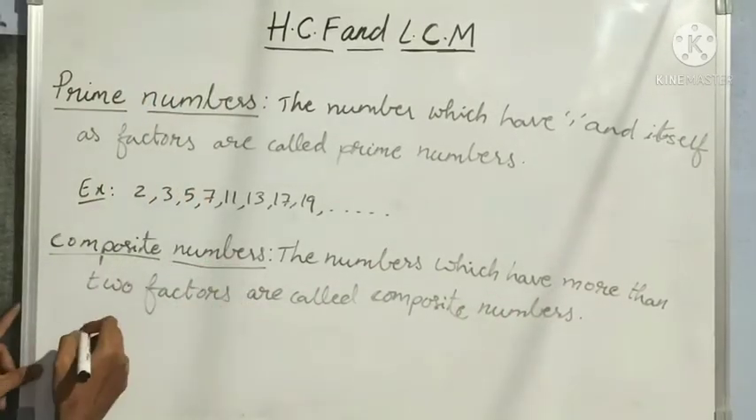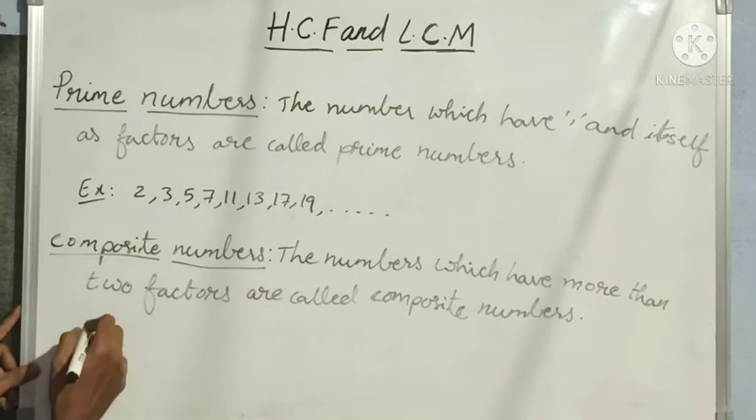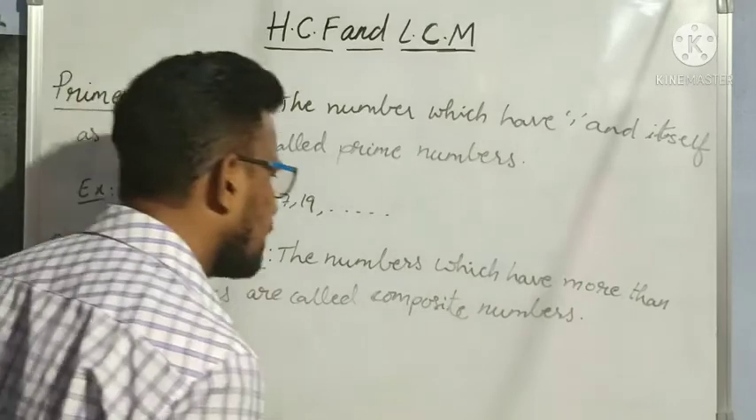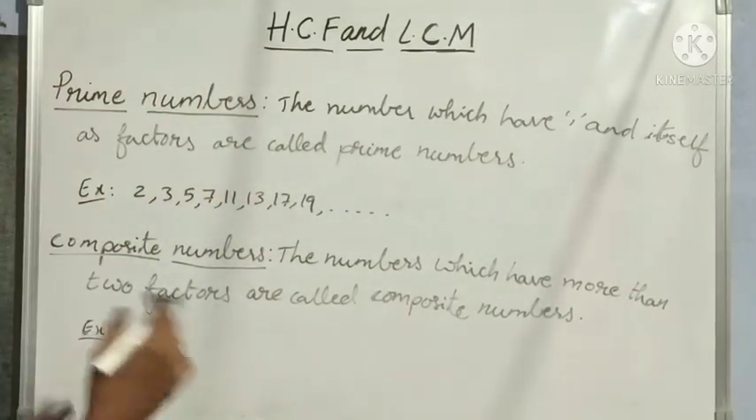So I have already explained, no? So which is the first composite number, the smallest composite number? 1 we should not write. Why? Because 1 is divisible by every number. So we take 1 as neither prime nor composite.